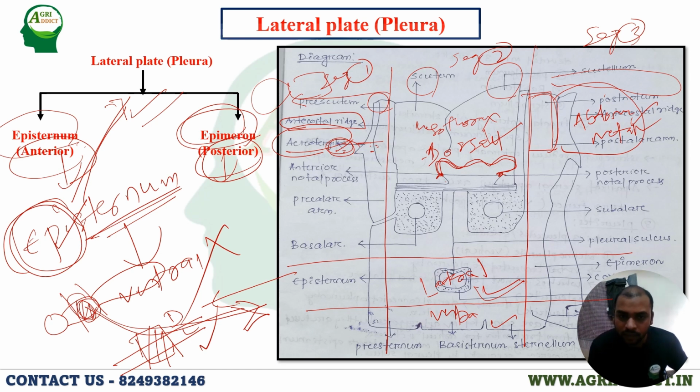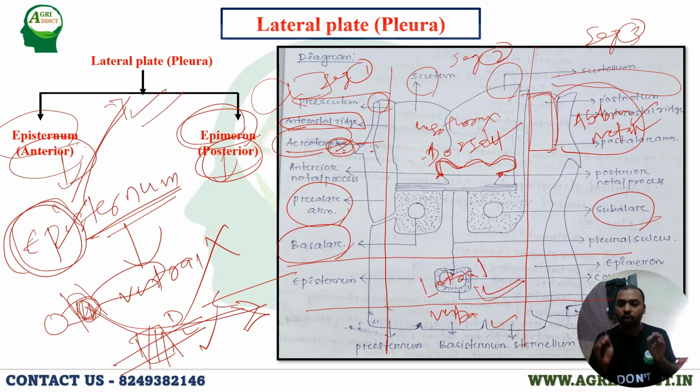Then another thing. There are three terms: basalar, prealar, and subalar. Actually, these are different types of muscles or arms helping in the flying mechanism, in how the wing will function.